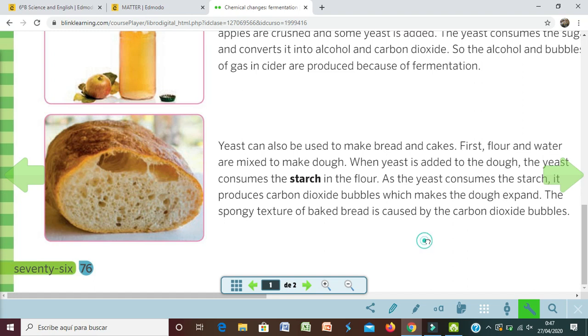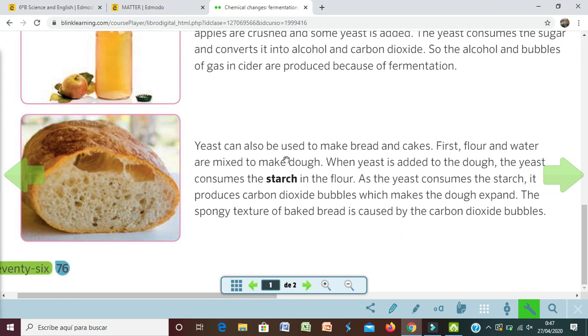First, flour and water are mixed to make dough. Dough es masa. Están muchas palabras que conocéis. Por ejemplo, Play-Doh, la masa para jugar, Play-Doh. O donut, donut en inglés. Donut es una nuez de masa. Y en español se escribe donut, pero en inglés sería do and then nut, N-U-T.